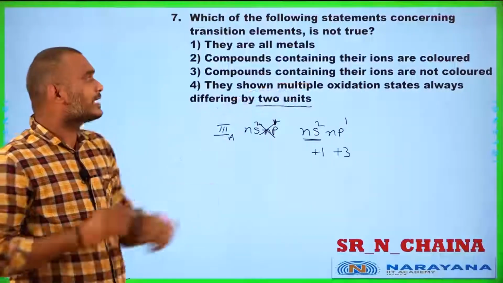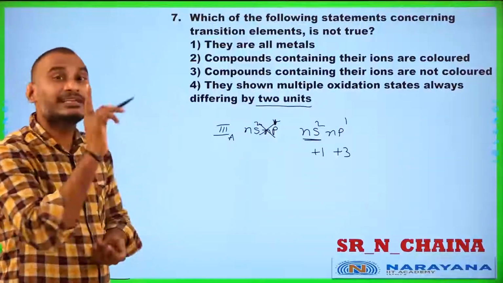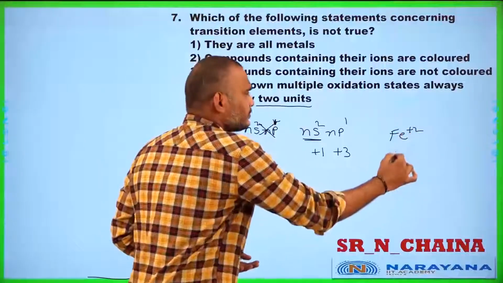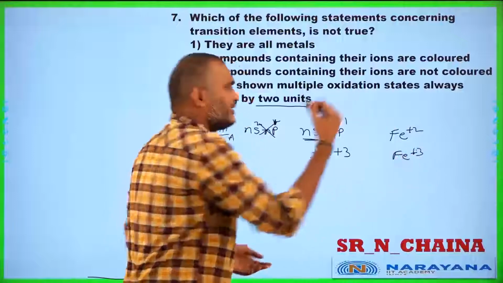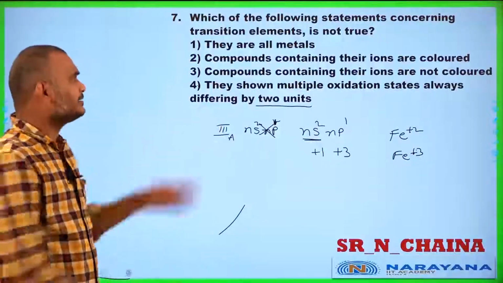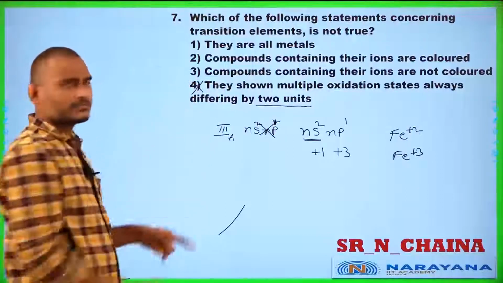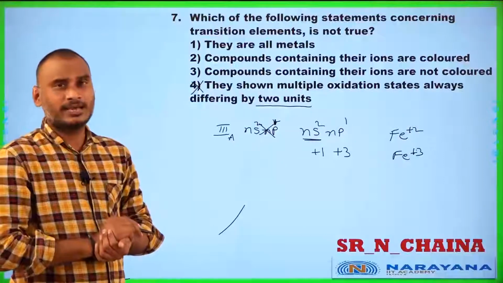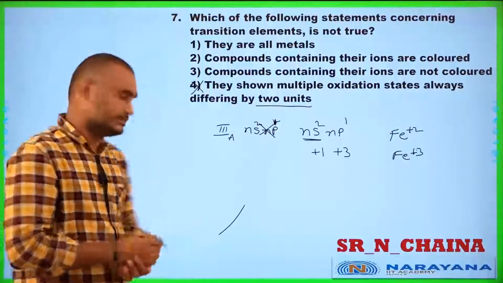But transition elements are not always differed by 2 units. Let us say the best example, Fe+2 and Fe+3. They differ by just 1 electron. That is why this statement is a wrong statement. Therefore, it is the answer we want. Yes or no? Now you go for the next question.